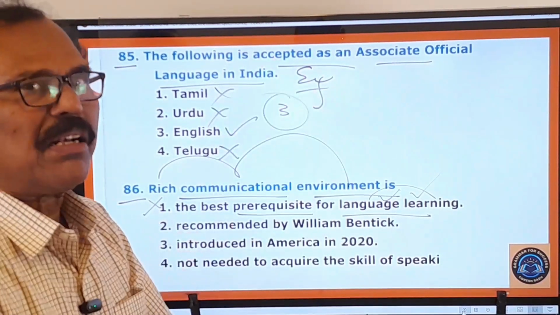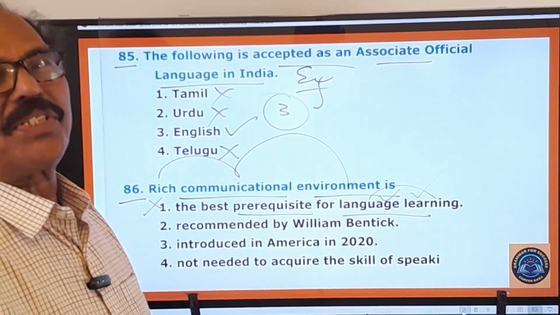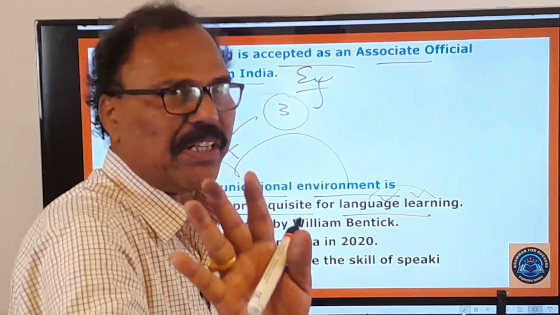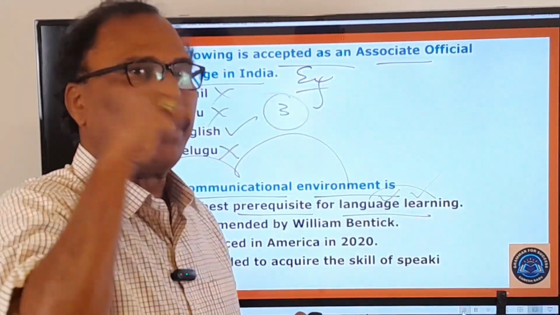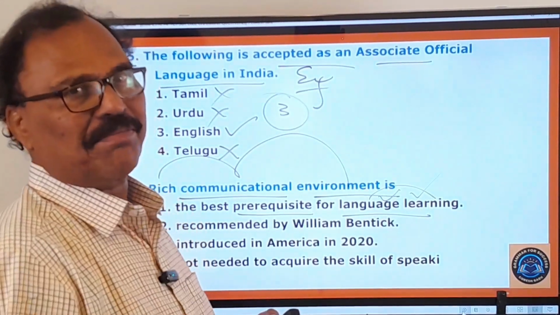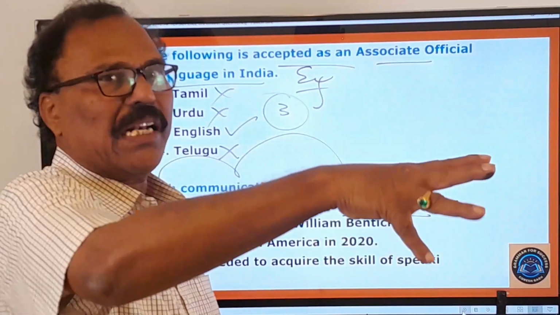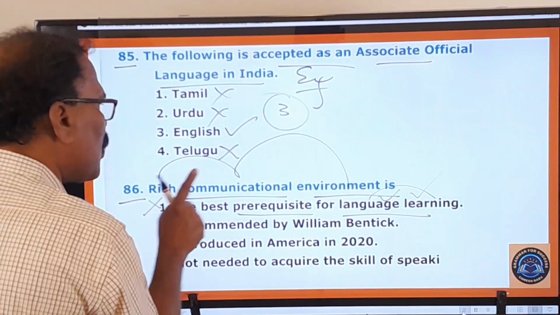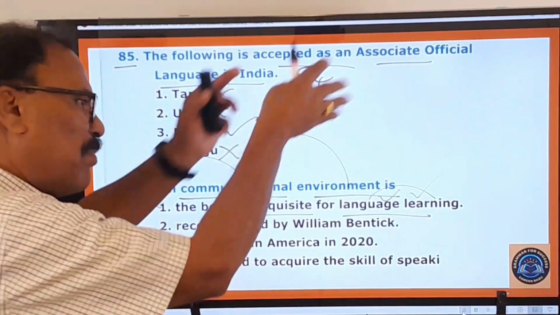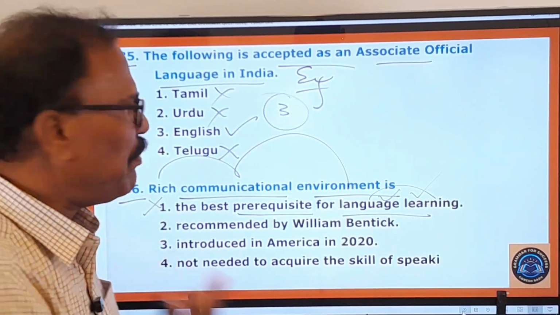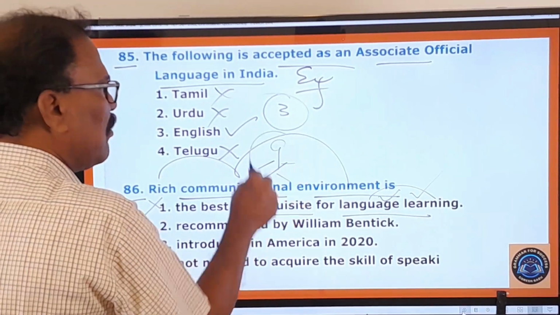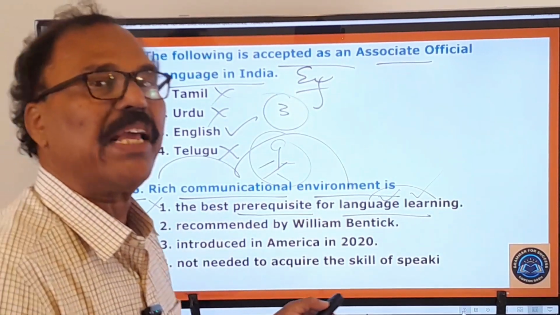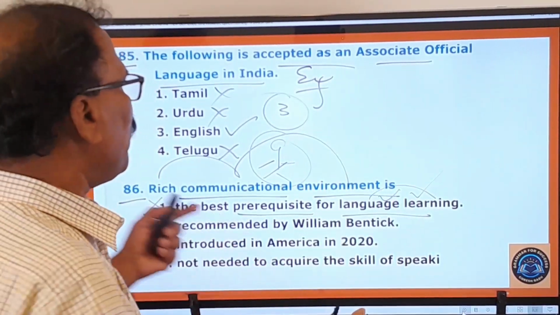When everyone there speaks the same language, automatically you pick up that language. You are forced to pick up that language. In that locality, all are speaking Tamil, take for granted. You are prone to take up that language very quickly and very easily. You are living in a Muslim locality. You pick up that language very easily, very quickly. Because of this rich communicational environment, all are speaking only that language except yourself. That environment will provoke you and encourage you to learn that language. It's a must. So therefore you can easily learn that.